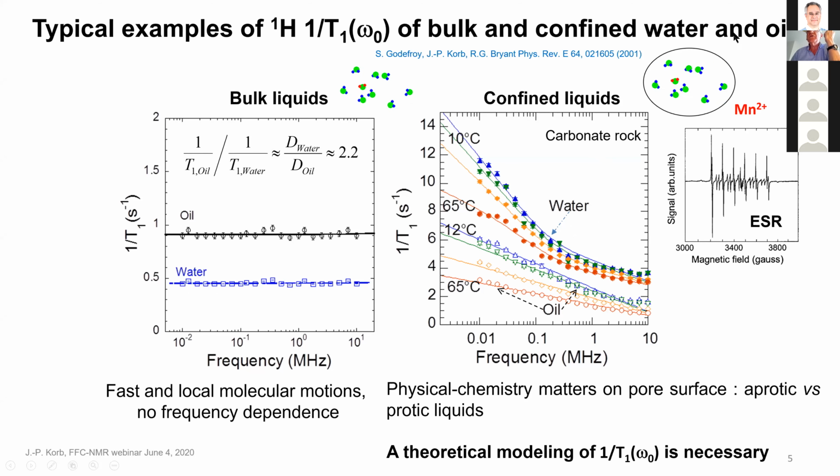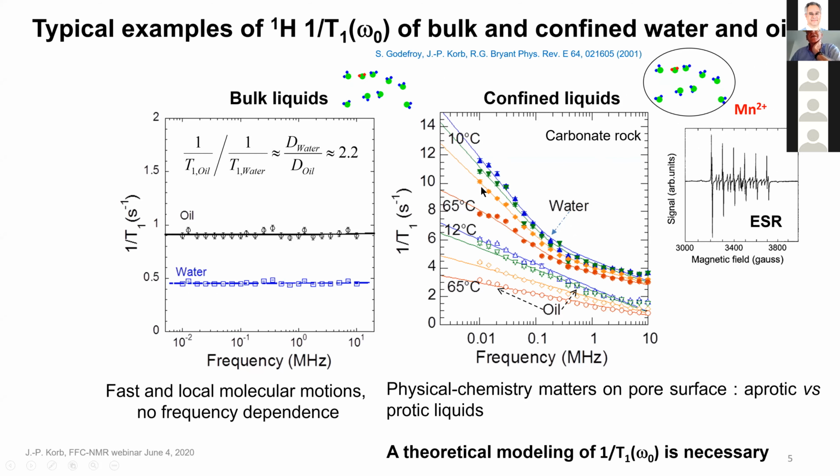So if you look carefully at this pore system, and if you do the electron spin resonance, you see the six lines due to the hyperfine structure of the manganese. And the manganese has a huge paramagnetic moment that drastically enhances the rate. The other thing is you now have a structure.